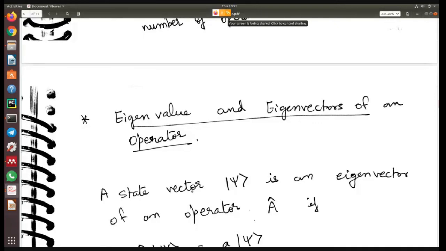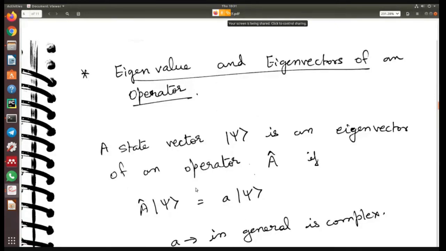So that is the definition of an eigenvalue problem. If you have some operator which is acting on a vector and it gives you some constant, which can in general be complex, times the vector itself, then this is an eigenvalue eigenvector problem.